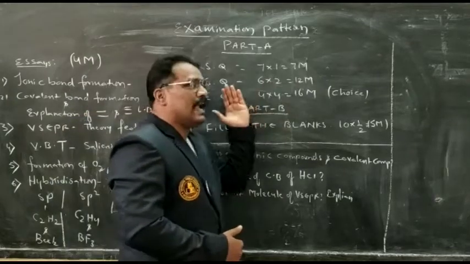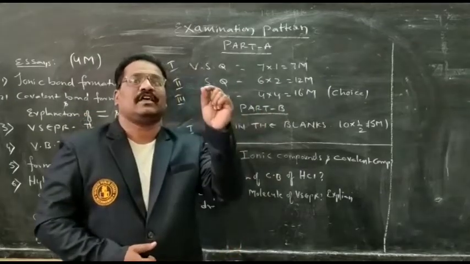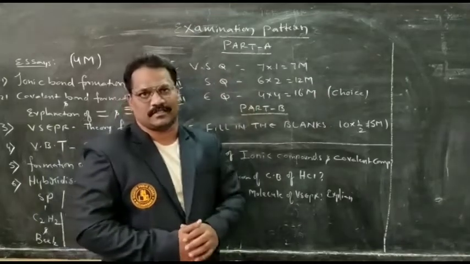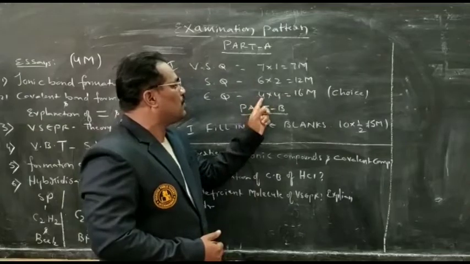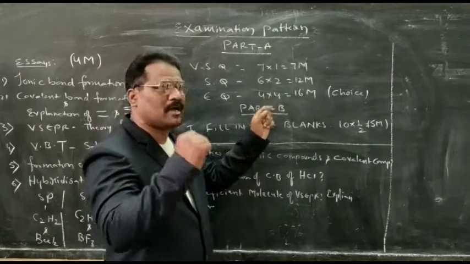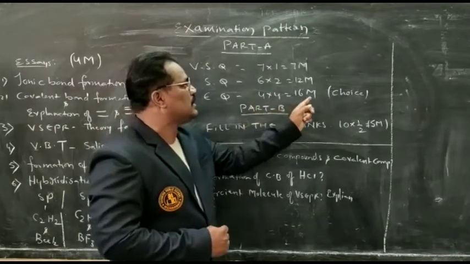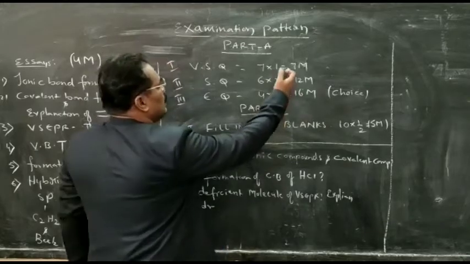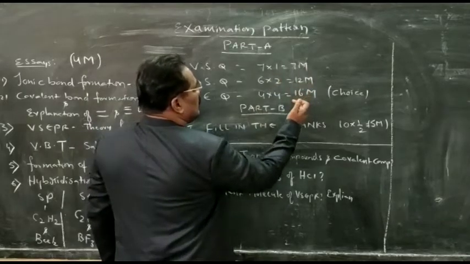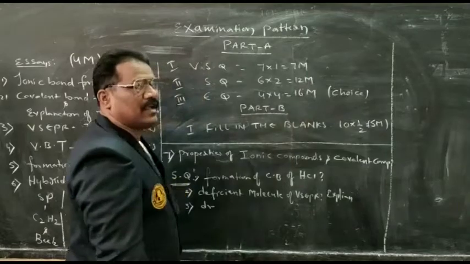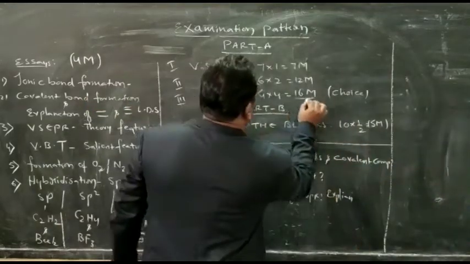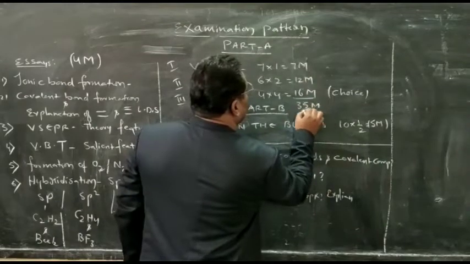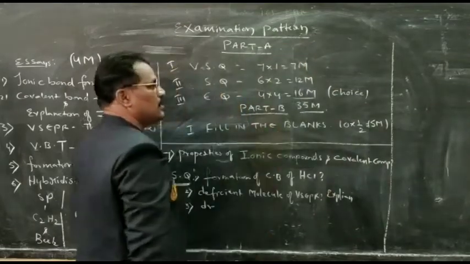Coming to the third bit, essay type answers. We will have 8 questions here. For each question there will be an internal choice. Within that we have to attempt 4 out of 8, and each question carries 4 marks. 4 fours are 16 marks. Total, if we add it up, 7 plus 12 plus 16 will get 35 marks. So 35 marks will be for part A.